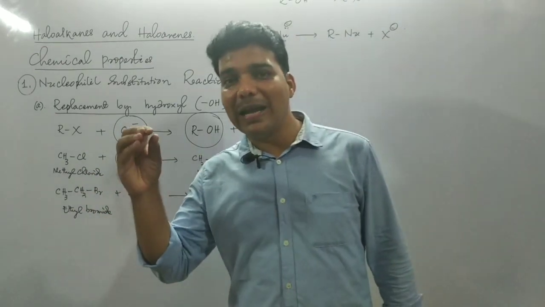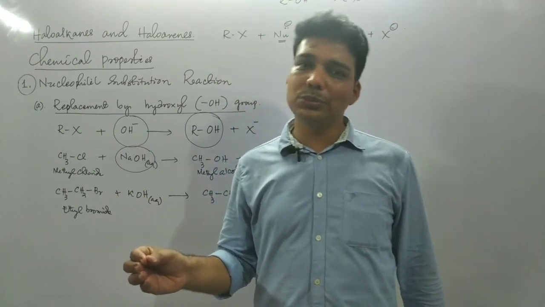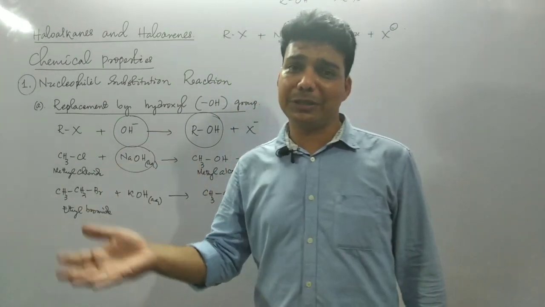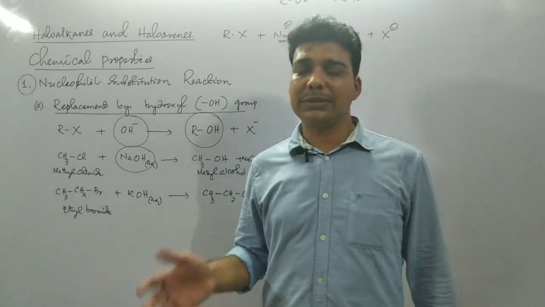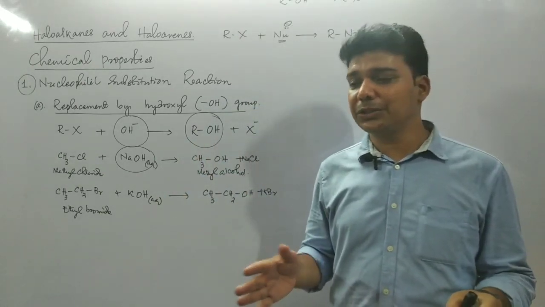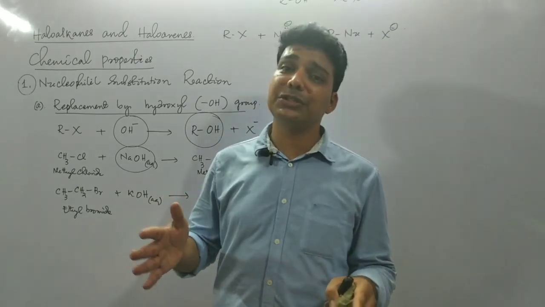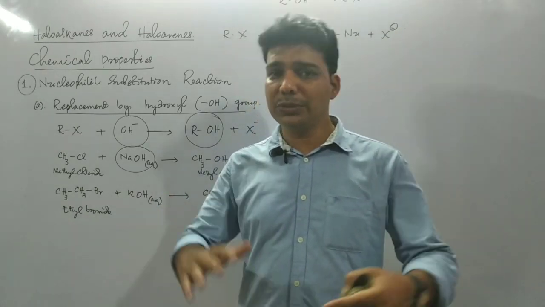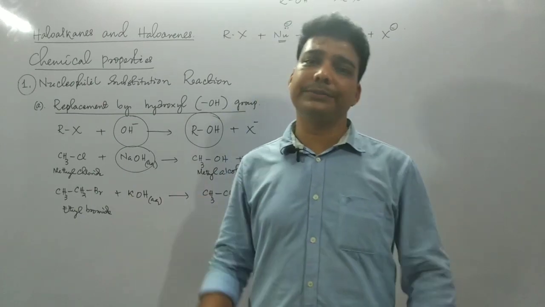The formation of alkene is due to the competitive elimination reaction. Just remember it. Along with the nucleophilic substitution reaction, side by side the elimination reaction occurs. Both reactions occur parallelly.